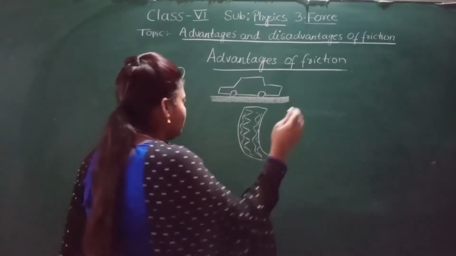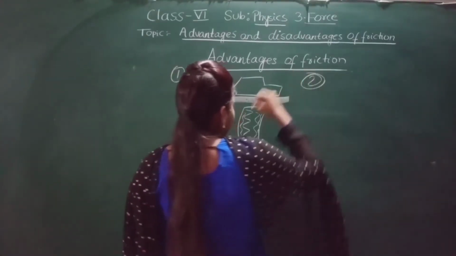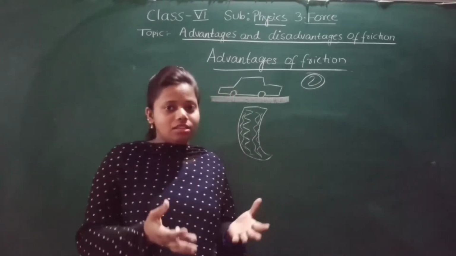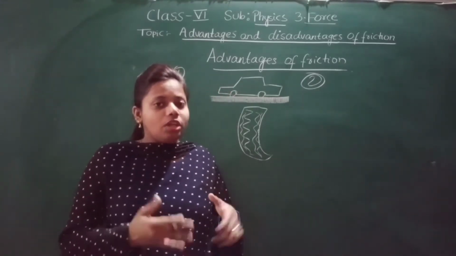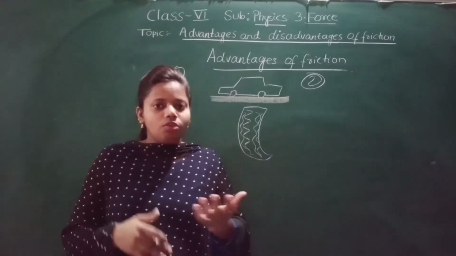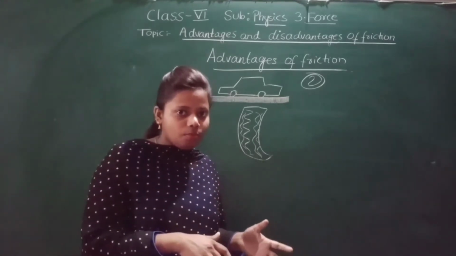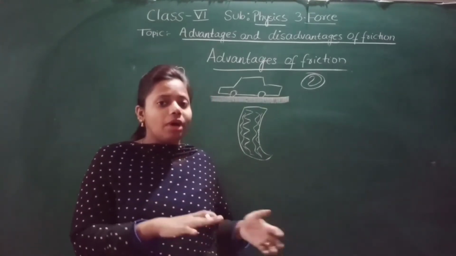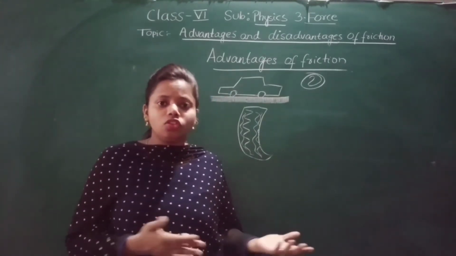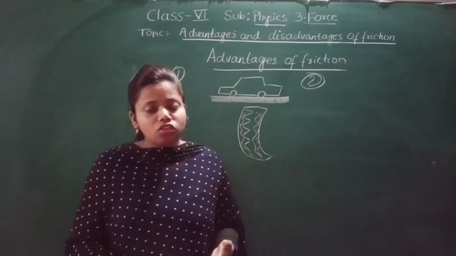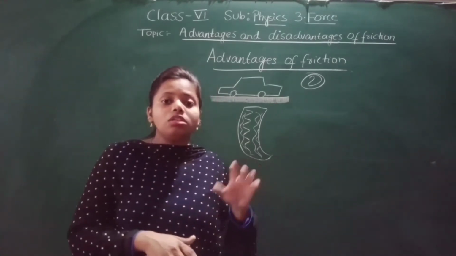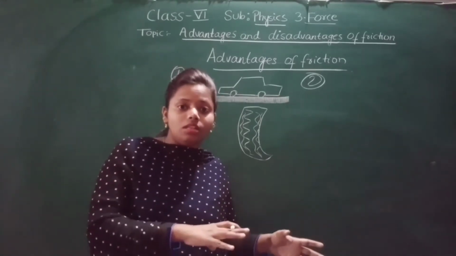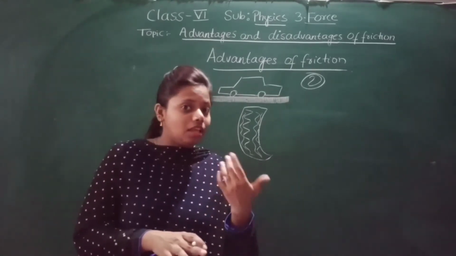Now what is the second advantage? You are very fond of riding a bicycle, no? When you reach your friend's home or your own home, you stop your bicycle. How? By applying the brake. Why does it stop by applying the brake? Because there is friction between the brake and the wheels. That is why your bicycle stops.